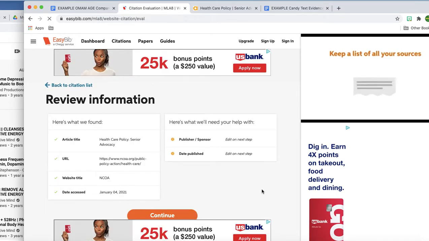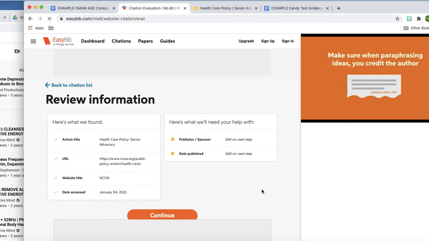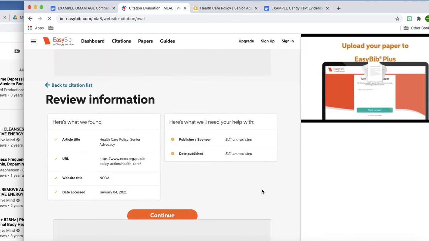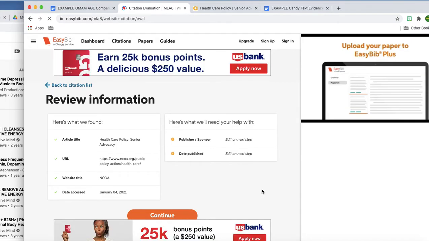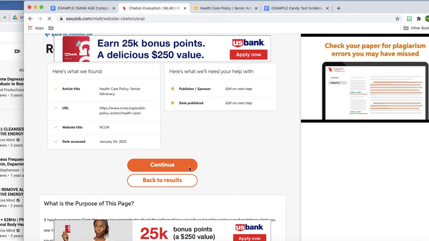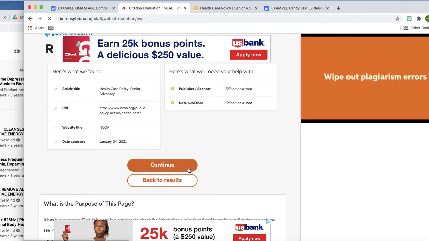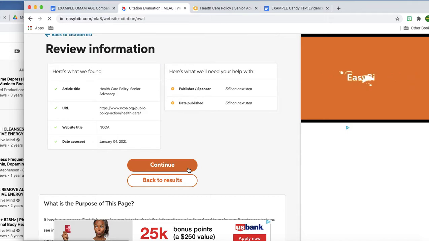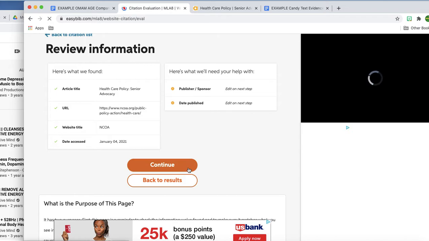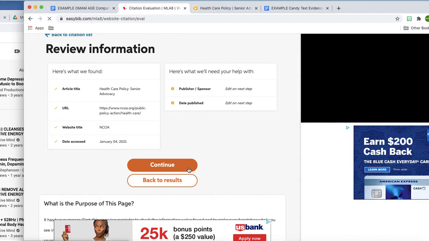Now here's the thing, you can't just click cite. You have to actually look at the boxes and make sure that the right information is in the right boxes. If you're not sure how to do that, please talk to your teacher. So let's go ahead and see what they've got for me. It always takes a minute to think. EasyBib can be a little pokey, so do bear with it. We're spinning. We're going. Thank you guys for being patient.